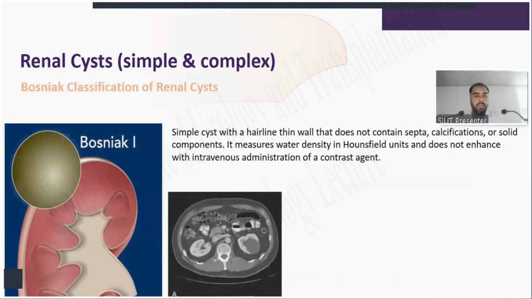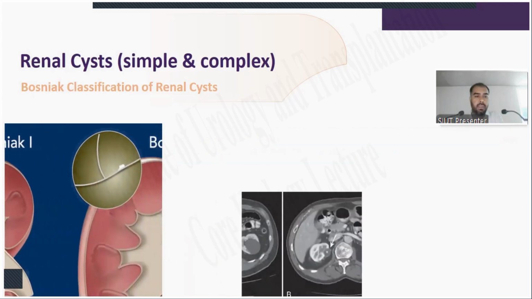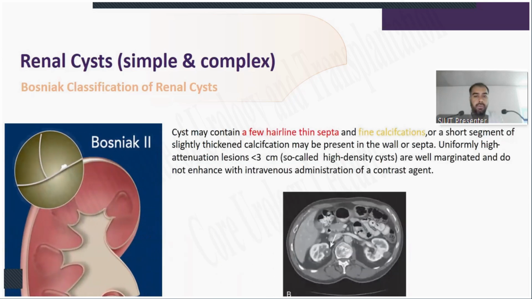Bosniak classification of renal cysts, including Bosniak 1, 2, 2F, 3, and 4. Bosniak 1: a simple cyst with a hairline thin wall, containing no septa, calcifications, or solid component. It measures water density in Hounsfield units and does not enhance with intravenous administration of contrast agent. In Bosniak 2, the cyst may contain a few hairline thin septa and fine calcifications, or a short segment of slightly thickened calcification may be present in the wall or septa. Uniformly high attenuation lesions of less than 3 centimeters, so-called high-density cysts, are well marginated and do not enhance with the intravenous administration of the contrast agent.